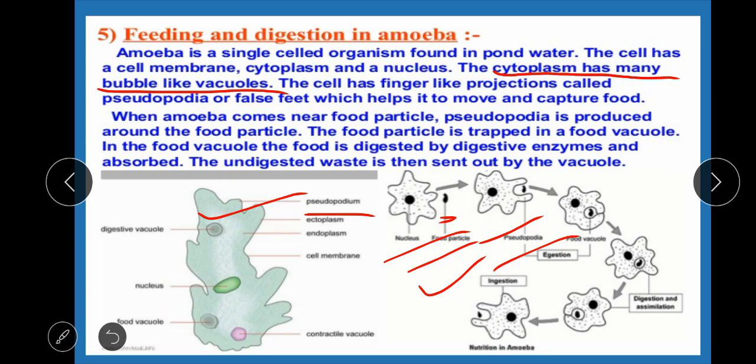These pseudopodia trap the food particle, and this process is known as ingestion. After ingestion of food, it starts absorbing and digesting it. After digestion, it absorbs nutrients, which is known as assimilation. After assimilating it all, the remaining waste food is sent out by the vacuoles. Hence, the whole process is done.